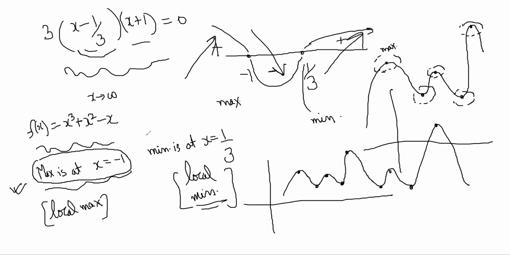Suppose you found all the possible local maxima. So here, how many maxima? 1, 2, 3, 4, 5. 5 local maxima are coming. Out of all the 5 local maxima, if I check which one is highest, then 5 is highest. This will be my absolute maxima or global maximum. So I will check the actual values at these points and find out which one is highest, right? So these are all local minima. The lowest one will be the overall lowest, right?